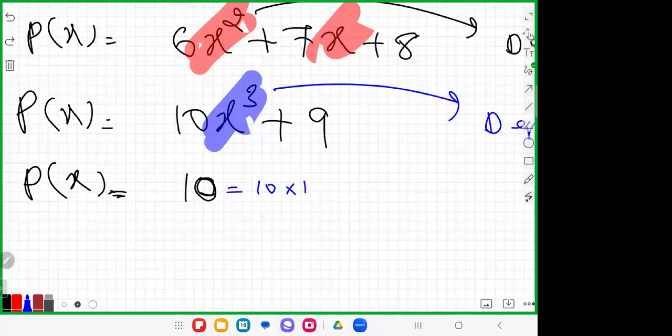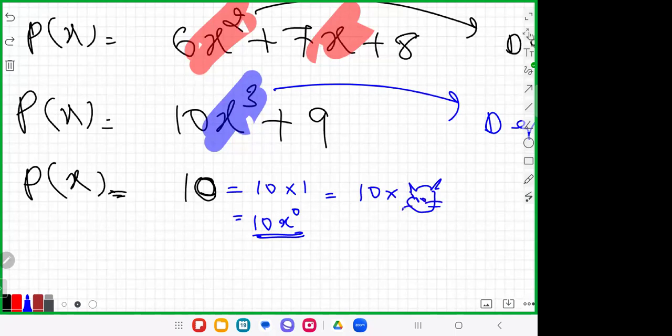Actually, anything raised to 0 is 1. So we can write 10x raised to 0. ഇപ്പൊ നമ്മൾ എഴുതണം 10 into x raised to 0. x ഒന്നും ആയിട്ടില്ല, എന്നാൽ പോലും raised to 0 പറഞ്ഞാലും ഇതിന് ആൻസർ എന്താ വരിക? 10 തന്നെ വരുള്ളൂ. Because anything raised to 0 is 1. Anything raised to 0 is 1.